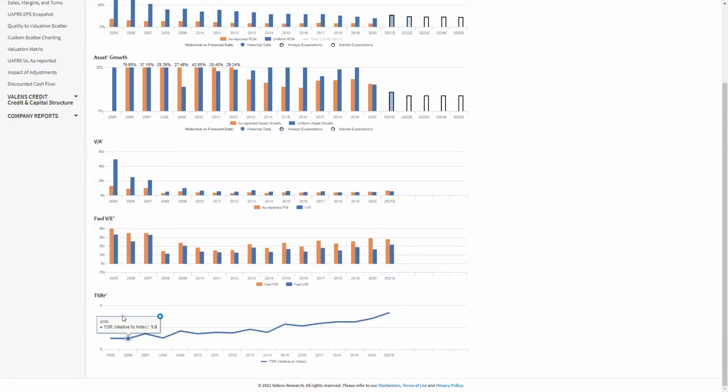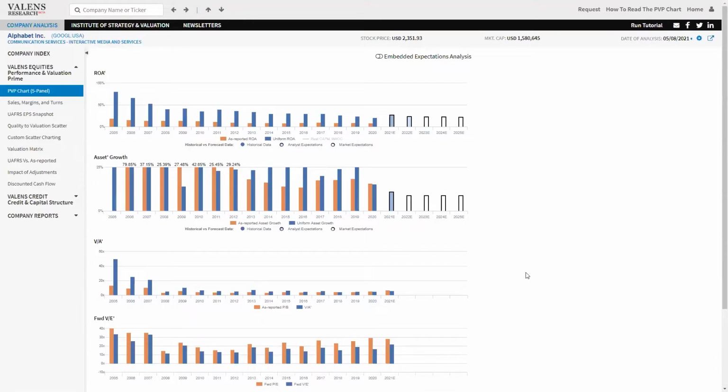And the way to read this chart is, when this line is flat, that means the company performed in line with the market. When it's rising, that means the company outperformed the market, the stock did. And when it's falling, that means the stock underperformed the market. And what we can see for Google is, as the market understands that even with slight declines in returns, because the company is able to invest so much and still has high returns, the market's rewarding this business in a way we'd never understand or realize if we were looking at distorted as reported metrics.